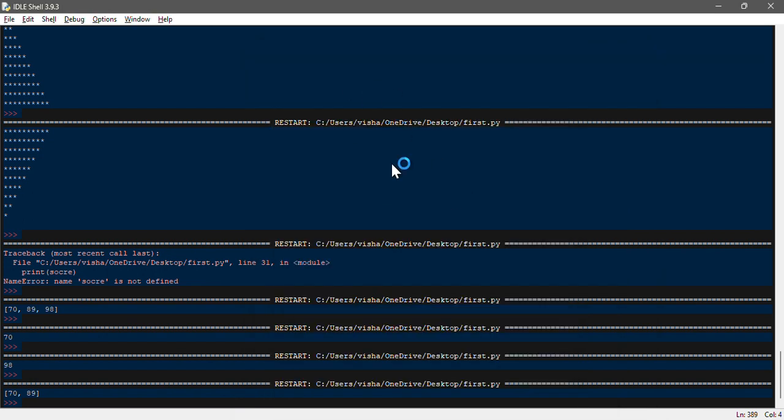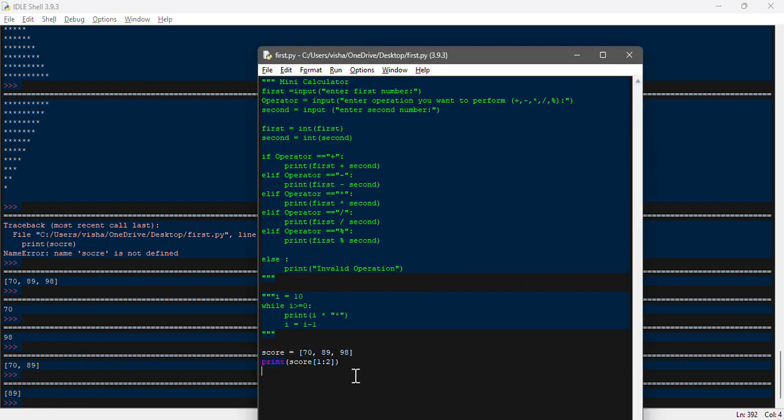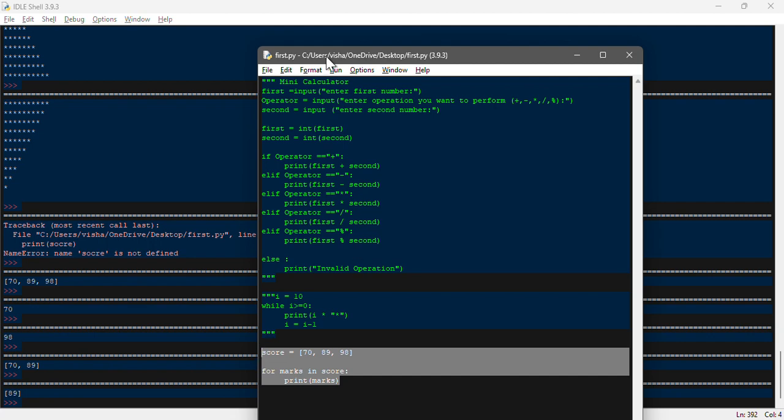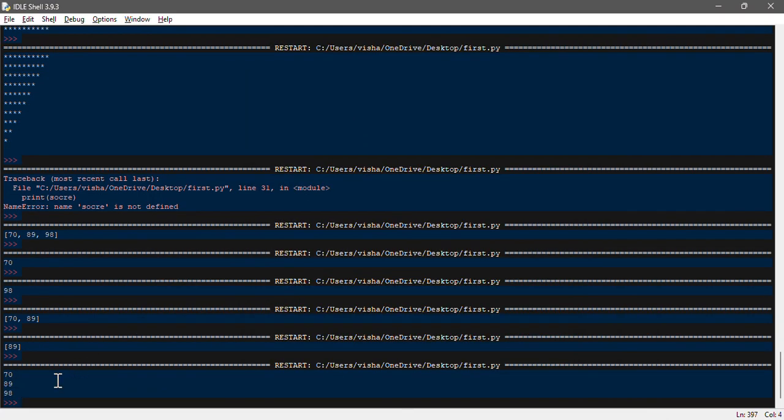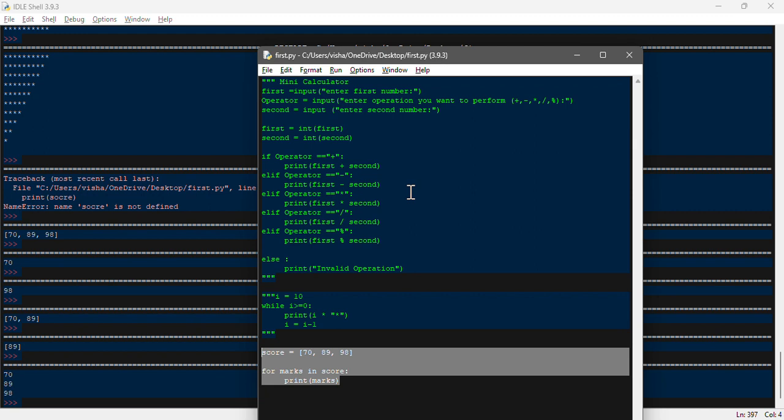Then we can see how we can run a loop in this one. Let's write a loop: for marks in score, then print marks. If you run this one, you will get all the marks over here. So this is how you can run a loop in the list.